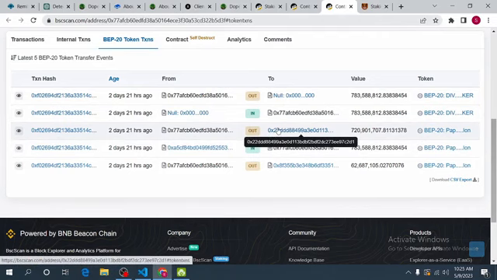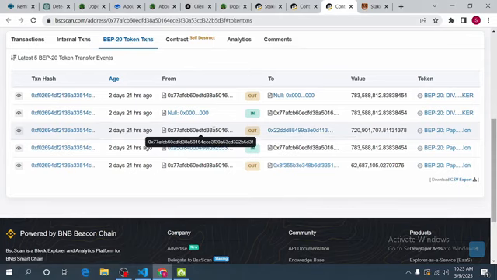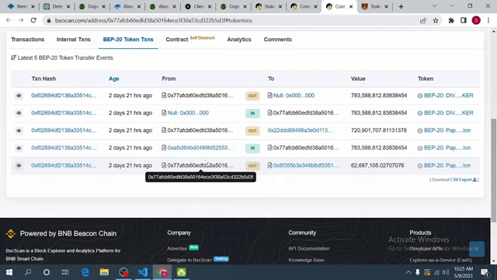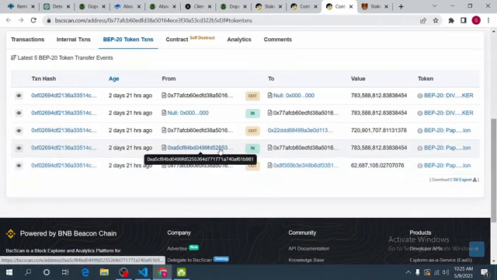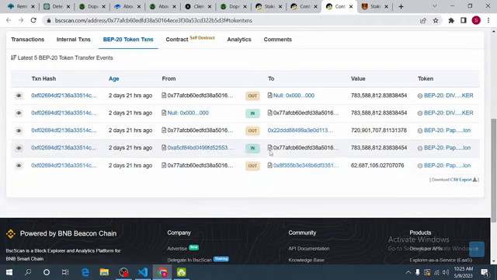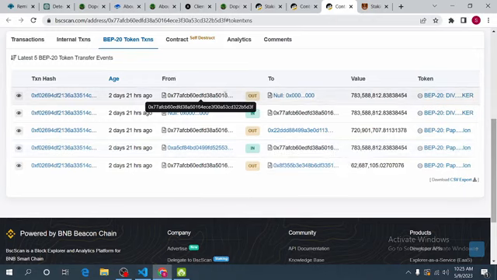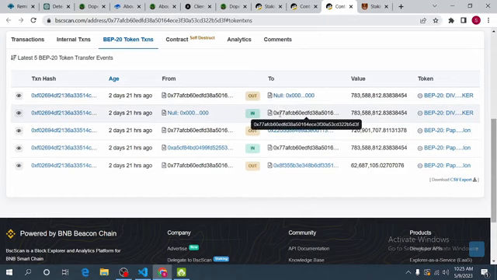This is his personal address now. So you can see he used the smart contract to withdraw the tokens, from our smart contract to his own deployed contract right here, and then from his own deployed contract to his personal address here.